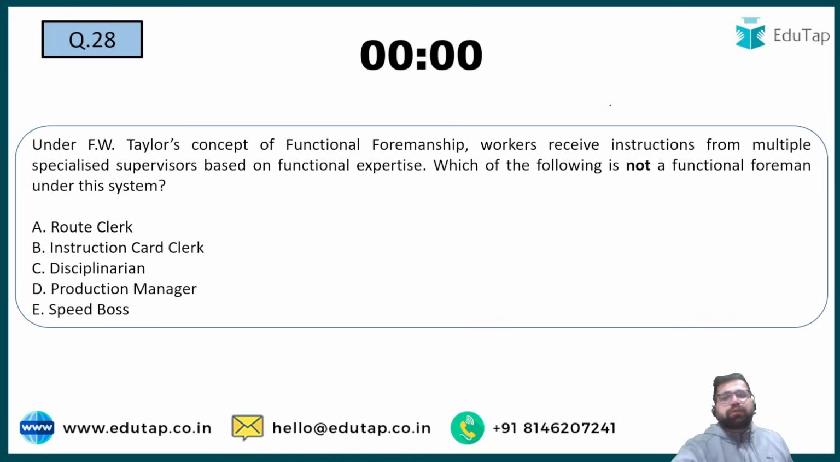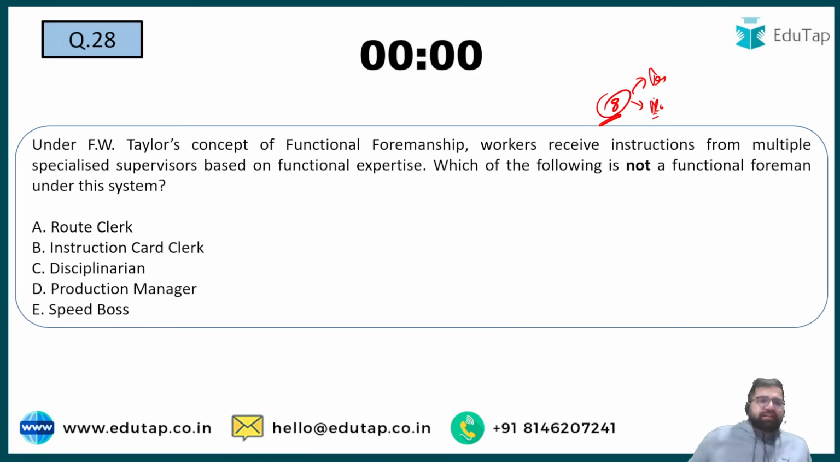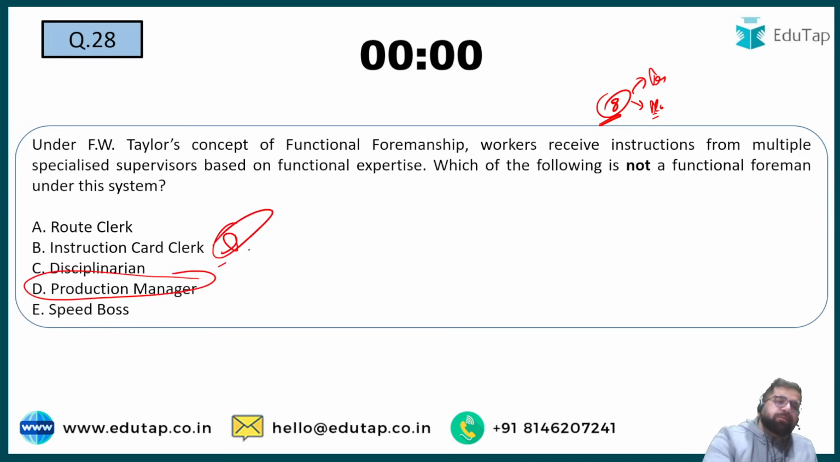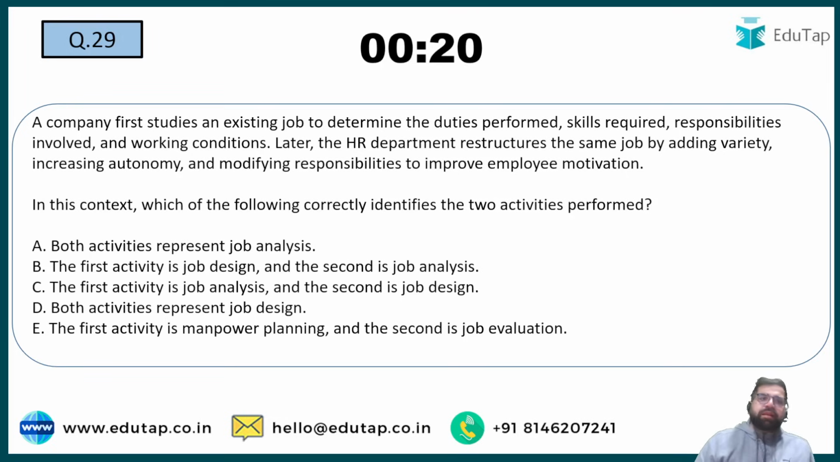So under functional foremanship we have 8 managers, 4 working under production, 4 working under planning departments, right? So route clerk is there, instruction card clerk is also there, disciplinarian is also there, you also have inspector, you also have speed boss, but production manager nahi hota hai. So my correct answer will be option number D. Production manager is not a concept when it comes to functional foremanship, and therefore my correct answer will become option number D. Right? Then you have 29.